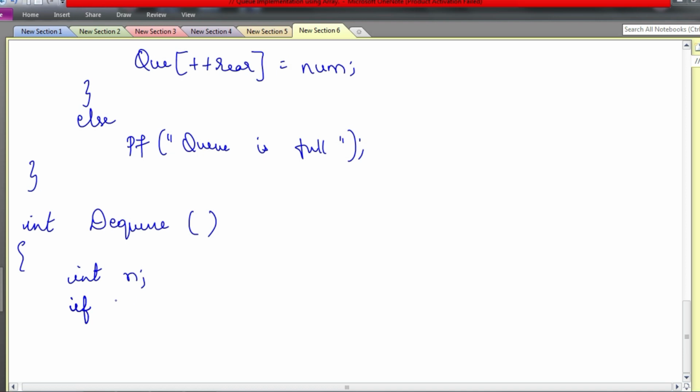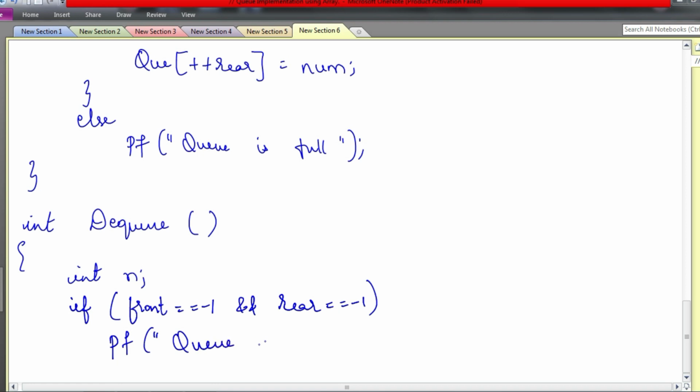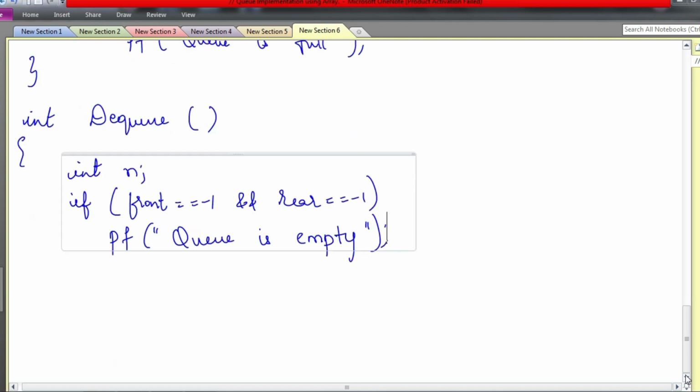If front equals to -1 and rear equals to -1, printf queue is empty, deletion failed or queue underflow, whatever you want you can write. So that is if both are equal to -1. Okay, else